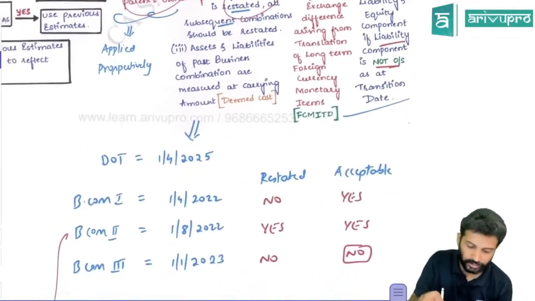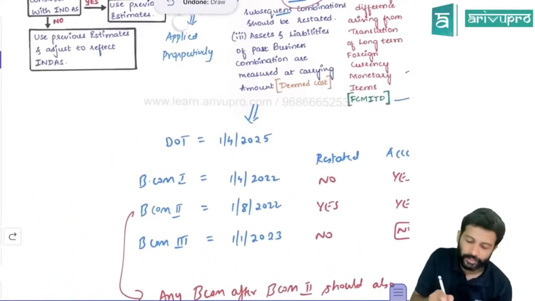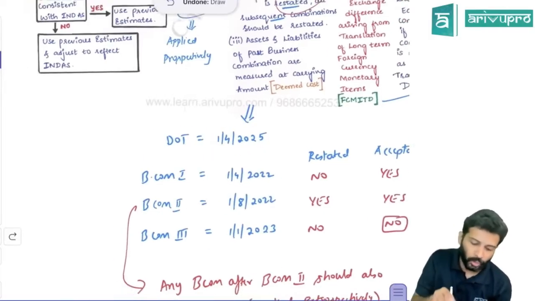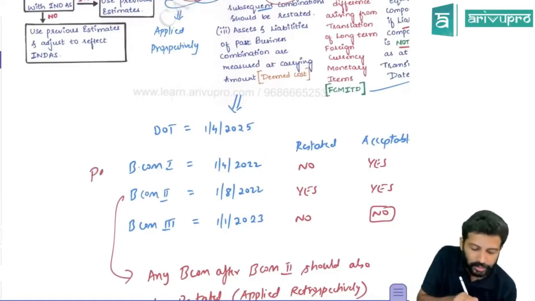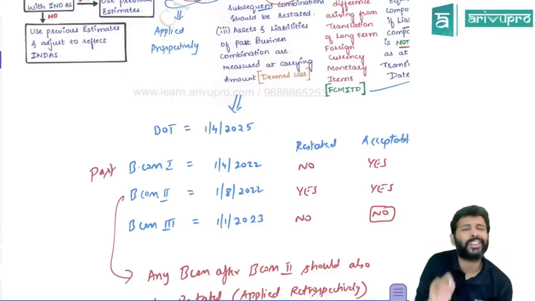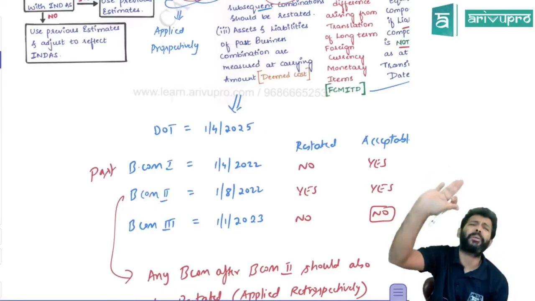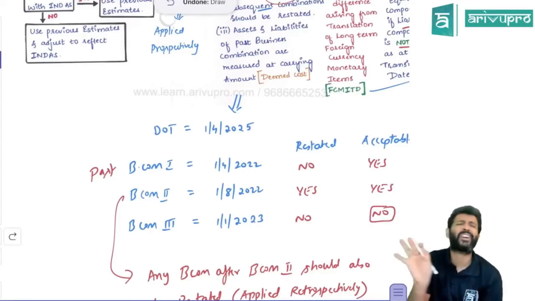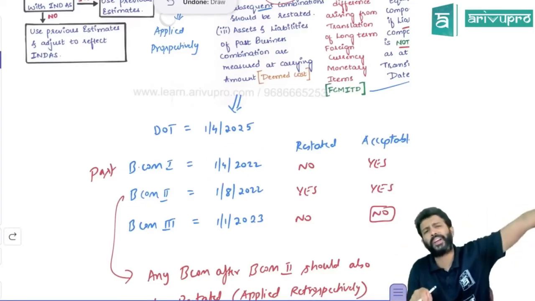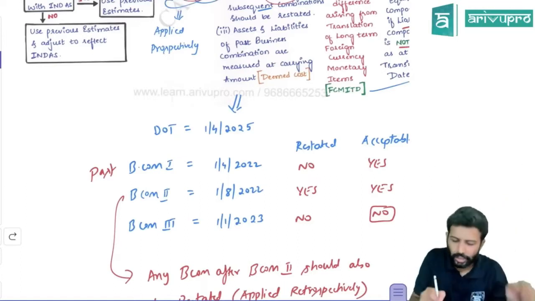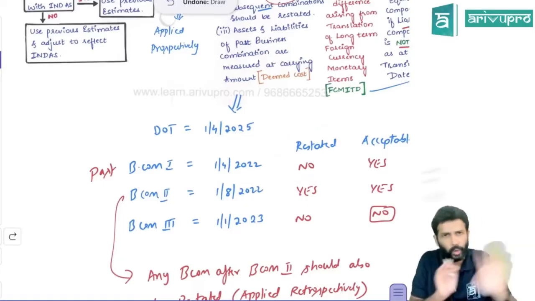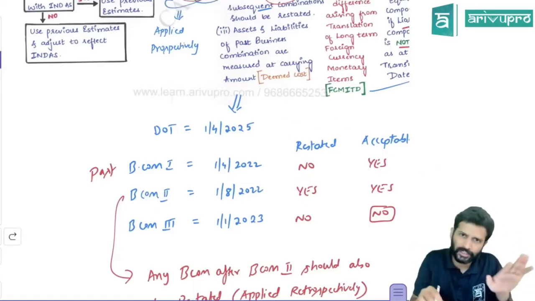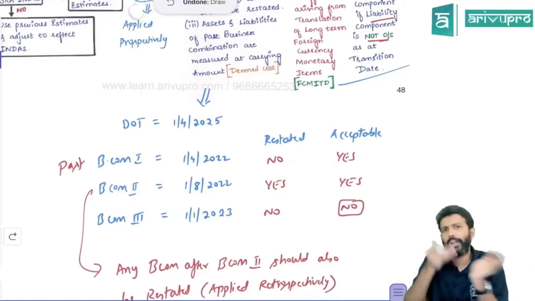So I'll give you an example. Look at this. Suppose the date of transition is 1st April 2025, meaning Ind AS is applicable from this date. One business combination happened on 1st April 2022. That means it came much before Ind AS applicability. That is what we call a past business combination. Now what does Ind AS 101 say? Past business combination need not be restated, meaning for this business combination, you need not apply Ind AS 103's provisions. Whatever you have done as per accounting standard, let it continue. So let the entity use the shortcut. Let's say they said we will not restate this business combination, meaning we will not apply Ind AS 103 retrospectively. Is that acceptable? Yeah. Standard gives the shortcut, entity utilizes the shortcut.